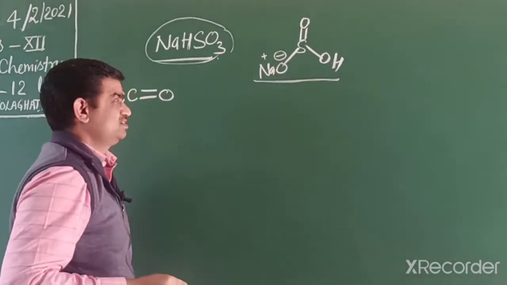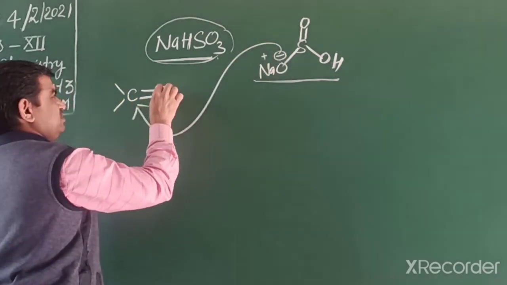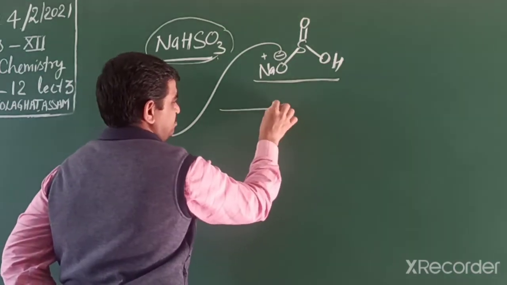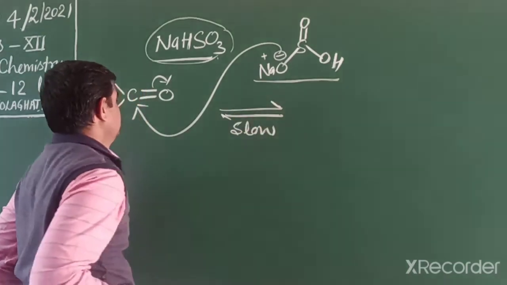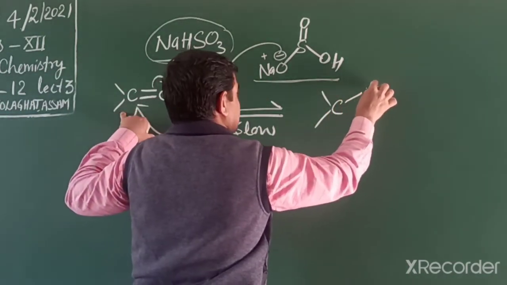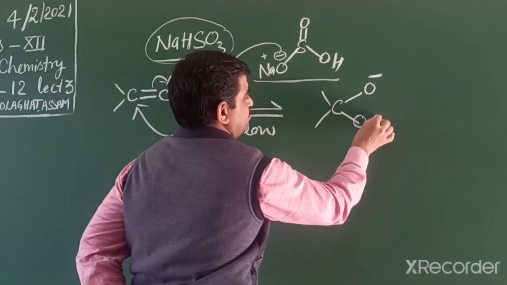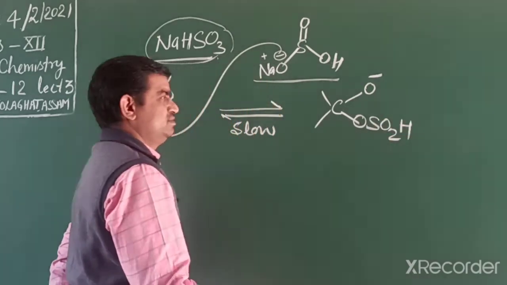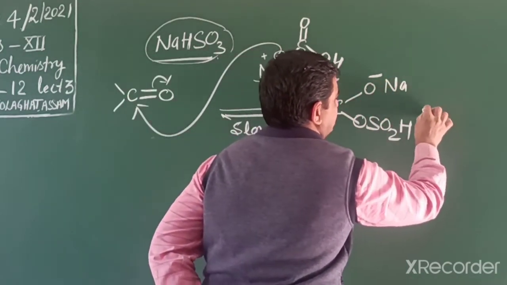This oxygen acts as a nucleophile and can attack on the carbonyl group. The first step is the slow step, and we get the sp3 product, like this, with addition of this sodium.